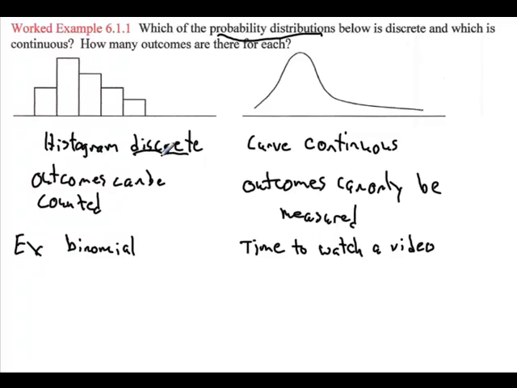So that's why the shape is different. When you count, you go from one class to the next, whereas in probability distributions that are continuous, you smoothly go from one to another. And that's the type of variables that we're going to be looking at in Chapter 6.